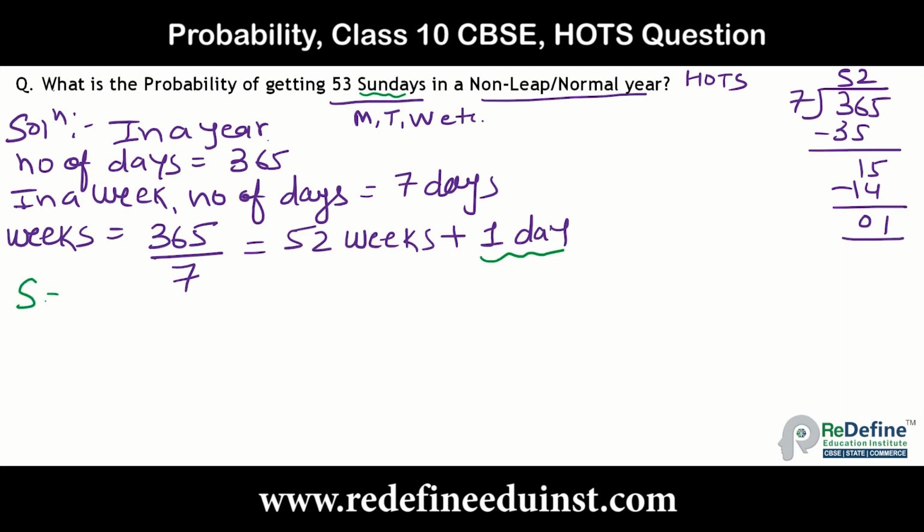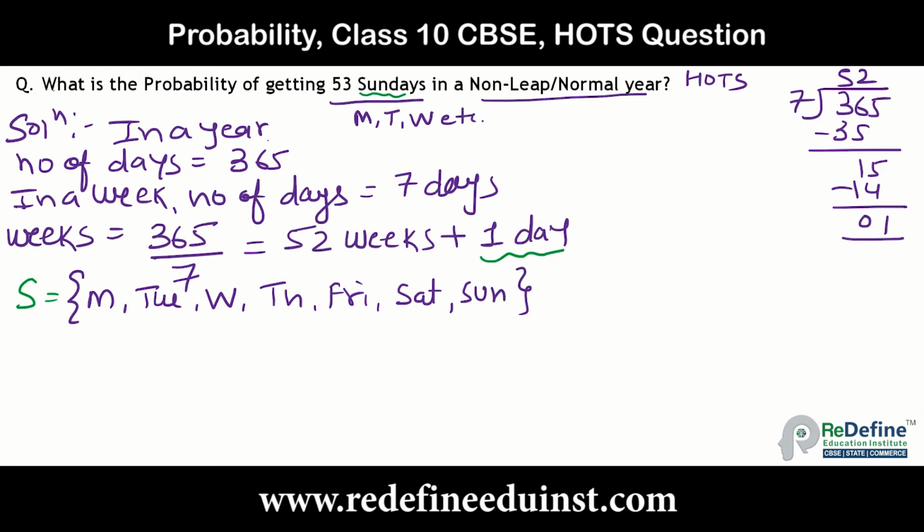So if I want to write the sample space, how can I write that? The one extra day can be any day: it could be Monday, Tuesday, Wednesday, Thursday, Friday, Saturday or Sunday.